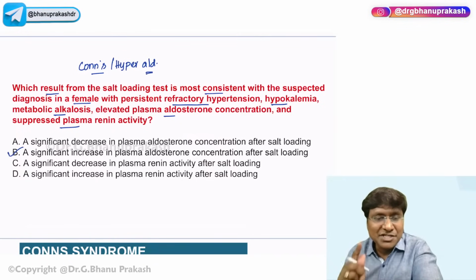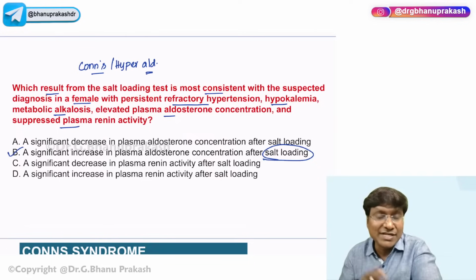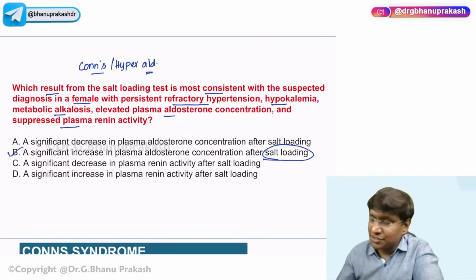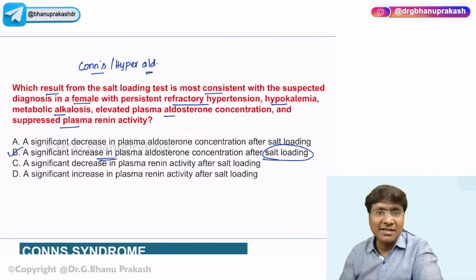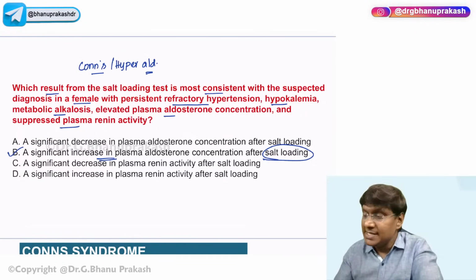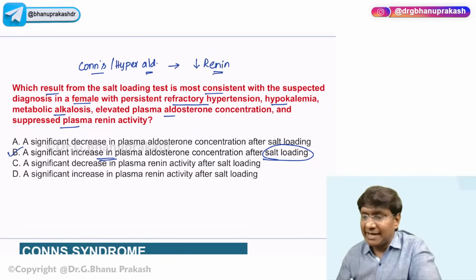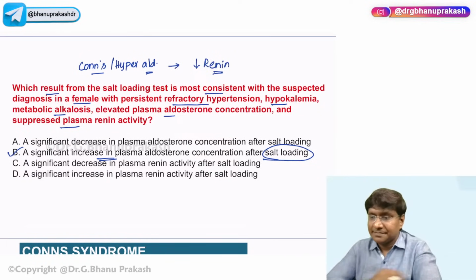Okay. And in patients with hyperaldosteronism, what exactly is the investigation of choice? It is the salt loading test, that is the oral salt solution test. In spite of giving oral salt solution, there is a significant increase in the plasma aldosterone. That is the investigation of choice, and that is a feature of these patients with Conn's. And in patients with Conn's, you will have a decrease in the renin levels. Okay.